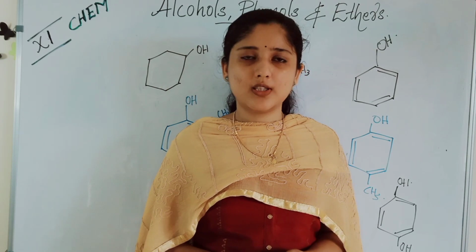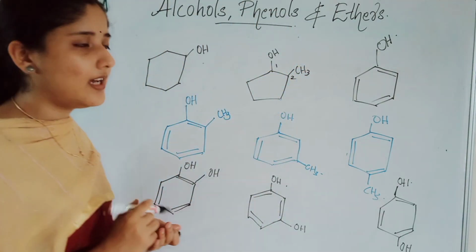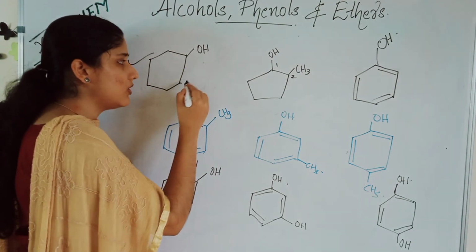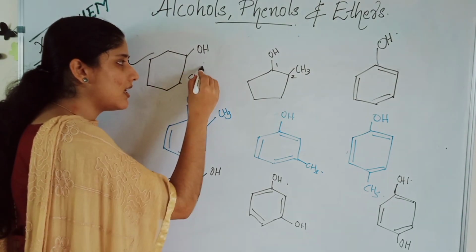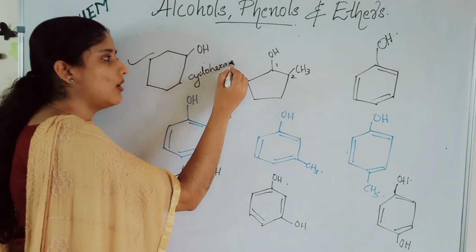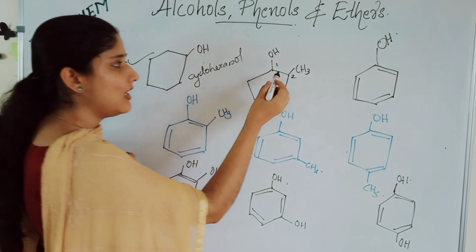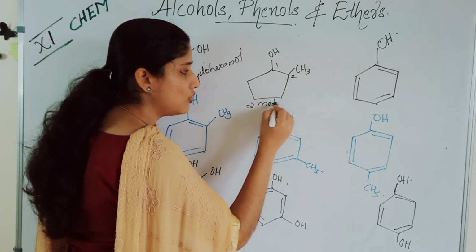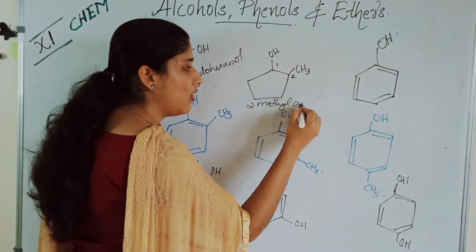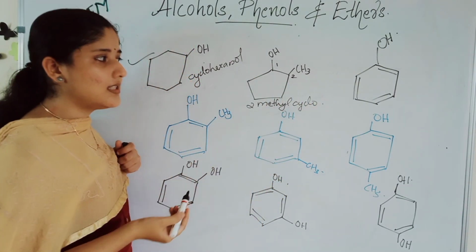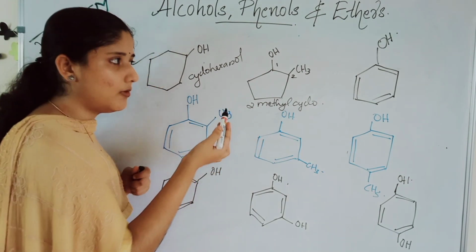Students, let us now discuss the naming of cyclic alcohols. First, what is the name of this compound? There are 6 carbons, so it will be cyclo. We will add cyclohexanol. Okay. Next here, let's number 1 and 2. So it will be 2-methyl cyclo. This is what? Pentane. So pentanol. 2-methyl cyclopentanol is the name of this compound.